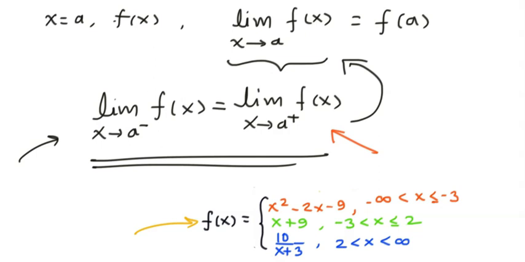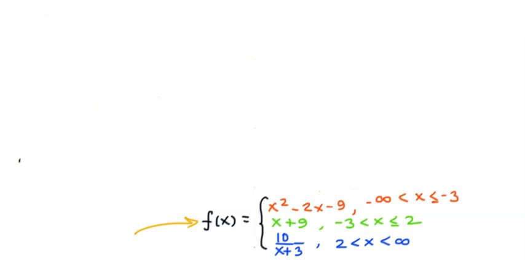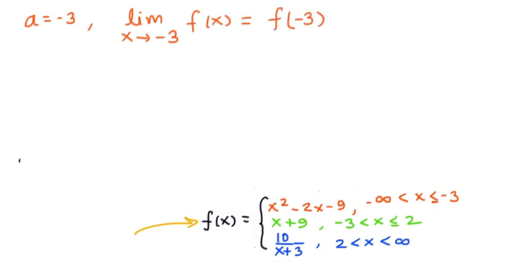So using this particular definition, we can always find out whether the function is continuous or not at a given point. Let's check the continuity of this function at x is equal to minus 3. We have a is equal to minus 3, so we want the limit of f of x as x tends to minus 3 to be equal to f of minus 3. f of x is x square minus 2x minus 9 for x is equal to minus 3, and so the value of f of minus 3 is 9 minus 2 times minus 3, which is plus 6, minus 9.